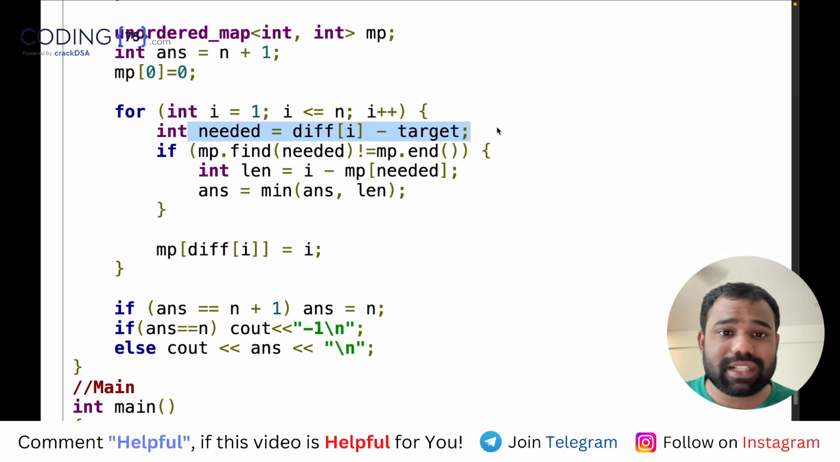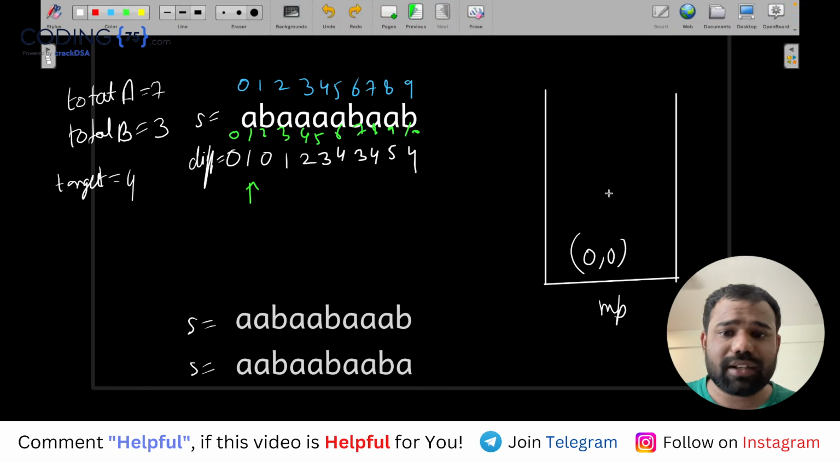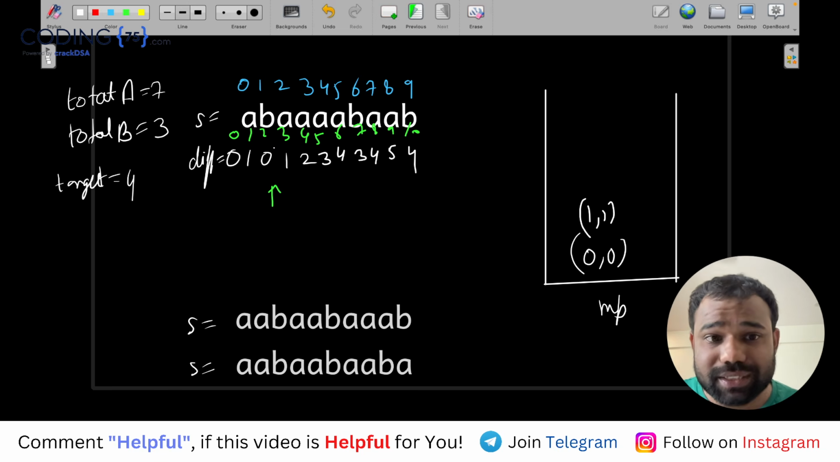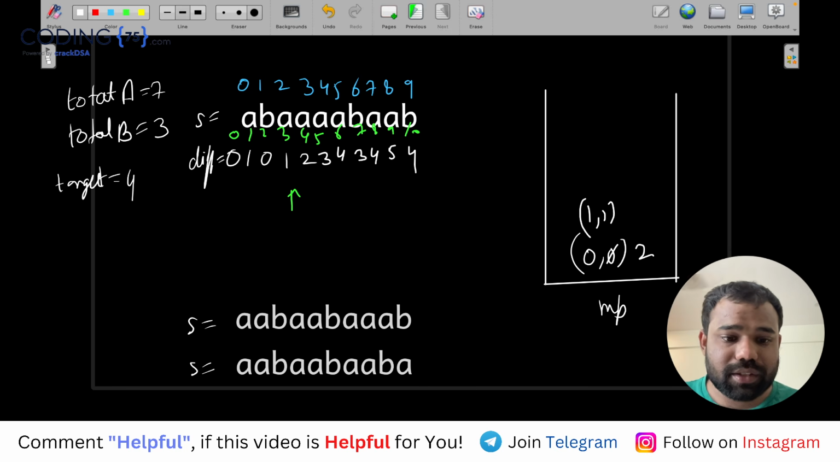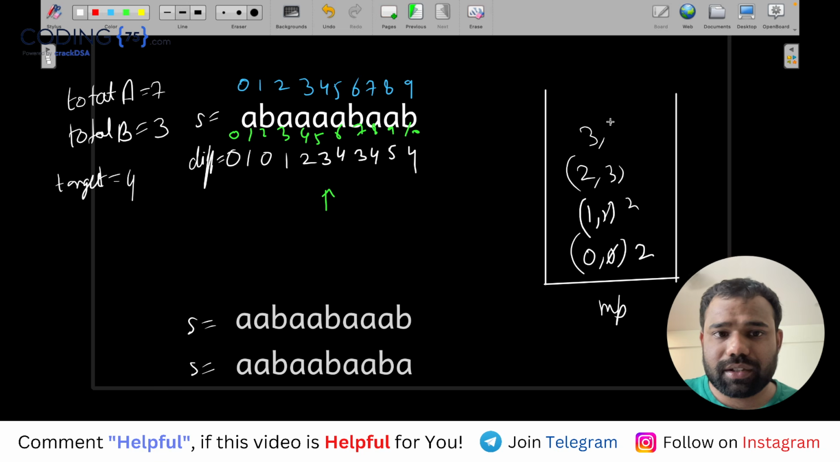If we don't have any minus 3, no problem. Now add that difference with its index, so I will add 1 comma 1. Now move forward. Now this difference is 0. We need minus 4, but there is none. But since this is 0, the index of 0 will be updated to 2, because we need the nearest one, the shortest one, not the longest one. Now I will come here. This is again 1. Again updated. Now here it is 2. Updated. Here it is 3. Updated.